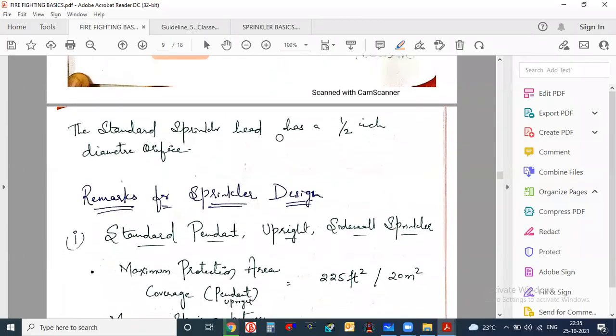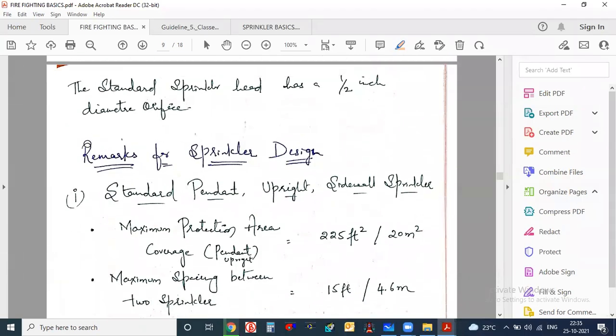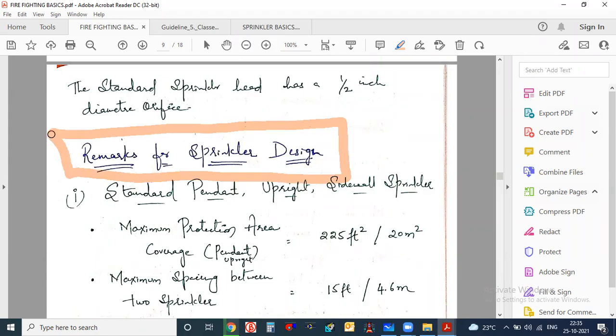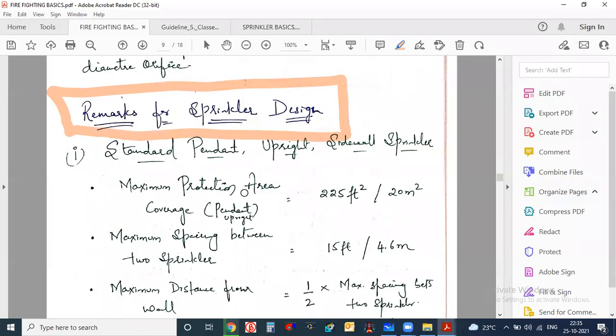Standard sprinkler head has a 1/2 inch diameter orifice. Now here I have written something about remarks for sprinkler design. This is the most important point, which I will not explain right now, because when we go to NFPA 13, these are the points we are going to understand from NFPA 13.